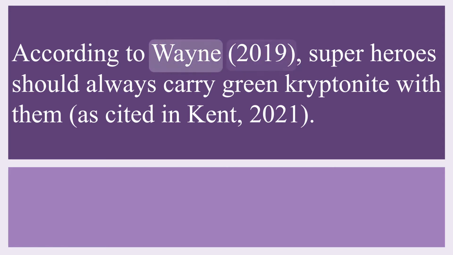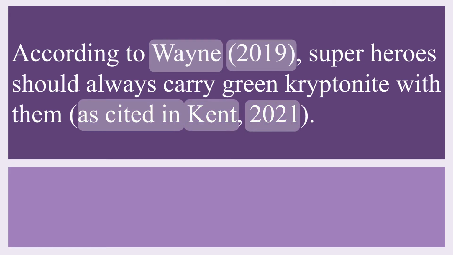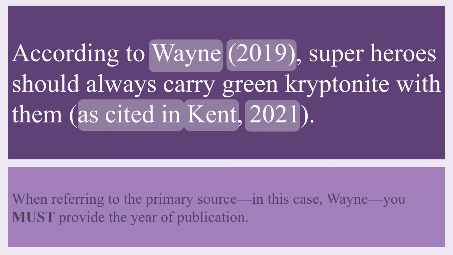According to Wayne (2019), superheroes should always carry green kryptonite with them (as cited in Kent, 2021). When referring to the primary source, in this case Wayne, you must provide the year of publication.